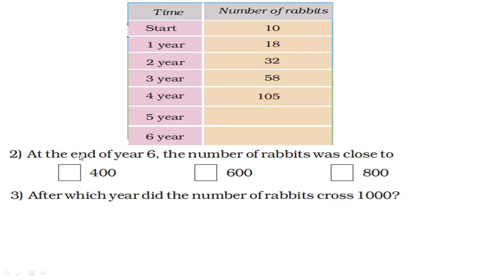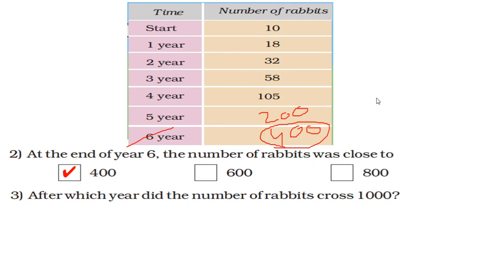Now 2. At the end of year 6, the number of rabbits was close to... Okay, so here it is 105. So the next year it will be what? Around 200. If you double 105, it is close to 200. So if you again double it, what will it be? 400. Not exactly, it is close to 400. So the answer is: in 6 years it will be close to 400.